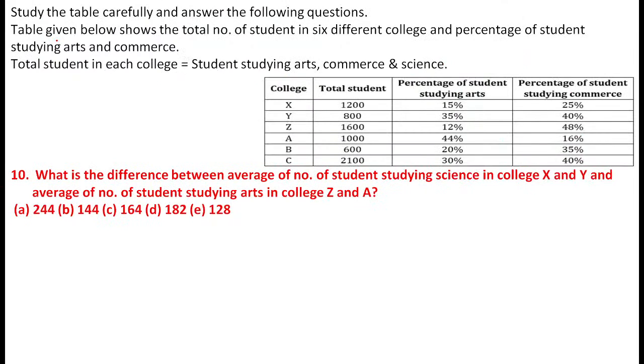Yes, we'll go to one more data interpretation. Next, what is the information here? Study the table carefully and answer the following questions. The table given shows the total number of students for 6 different colleges, the total students, and the percentage of students studying arts and commerce. And the total students is equal to students studying arts, commerce, and science. So that is the total number of students in the college.